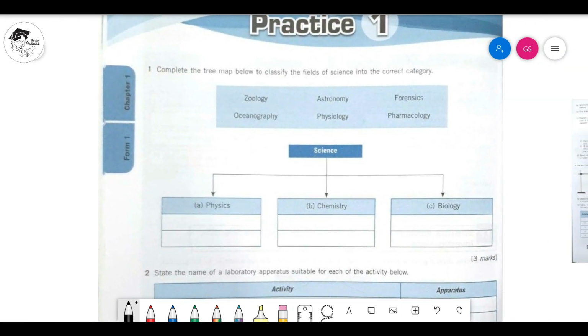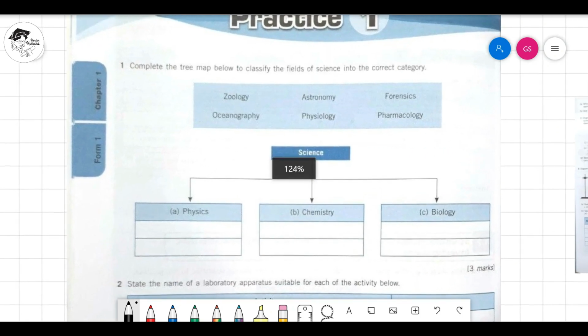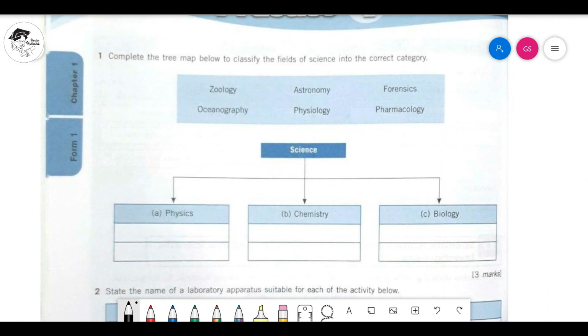Okay, so let's look at the answers. Complete the tree map below to classify the fields of science into the correct category. I've told you before in the first class that there are going to be many fields that you can study, but they're all branches of science. So that's what they call the category in this question. We'll put all these down here, to categorize them into the branches of science.